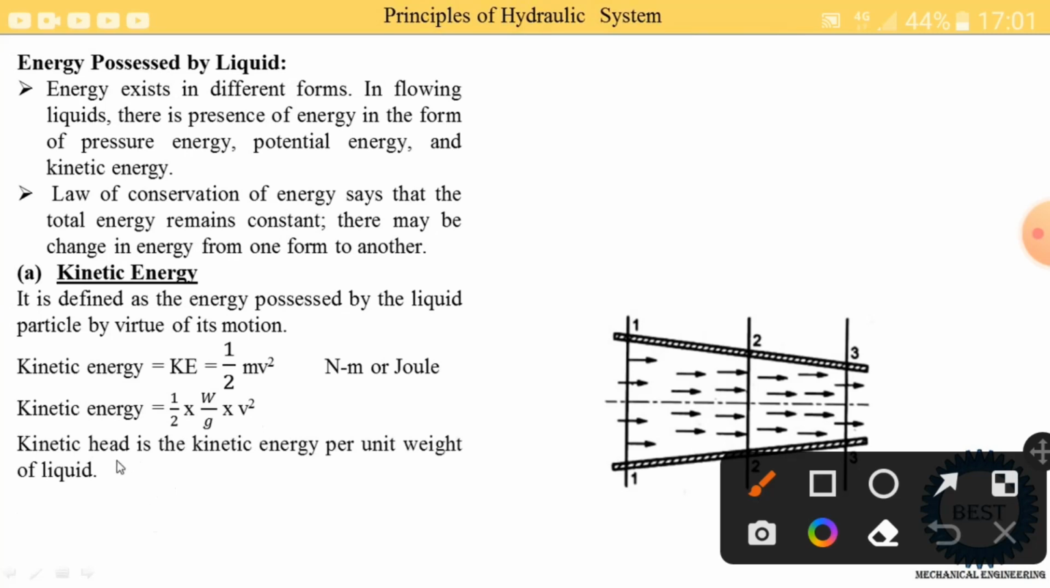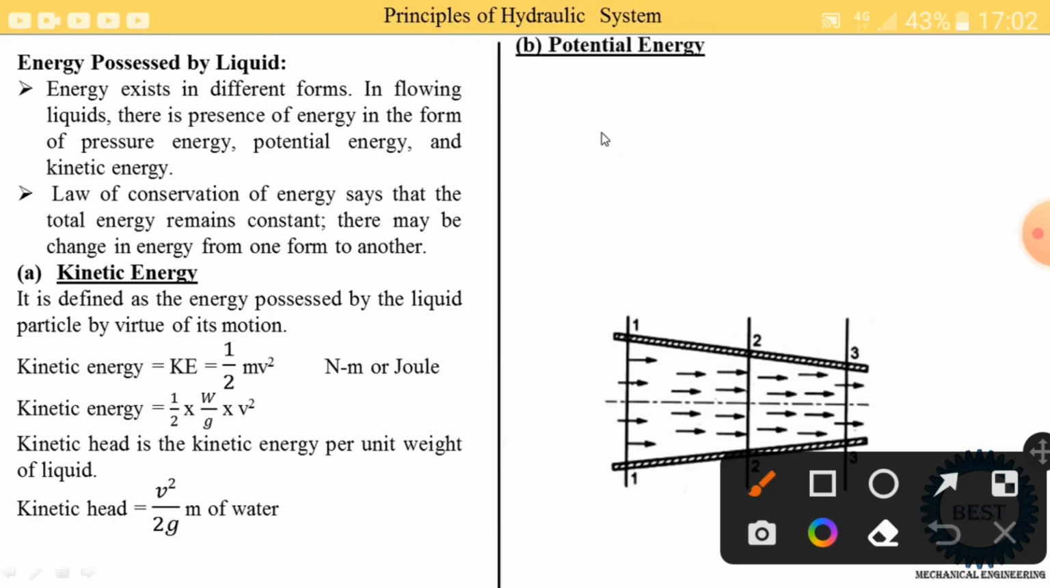Kinetic head is the kinetic energy per unit weight of the liquid. Means when we divide this equation of the kinetic energy by weight, we get the equation of the kinetic head. So what is the kinetic head? Kinetic head is equal to v square by 2g meter of water. Here this equation is divided by weight, and weight cancels. So what we get is v square by 2g meter of water. So the unit of kinetic head is the meter of water.